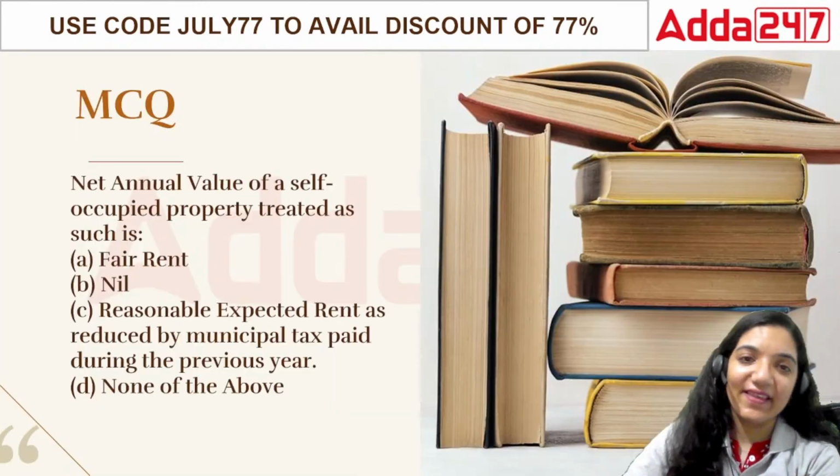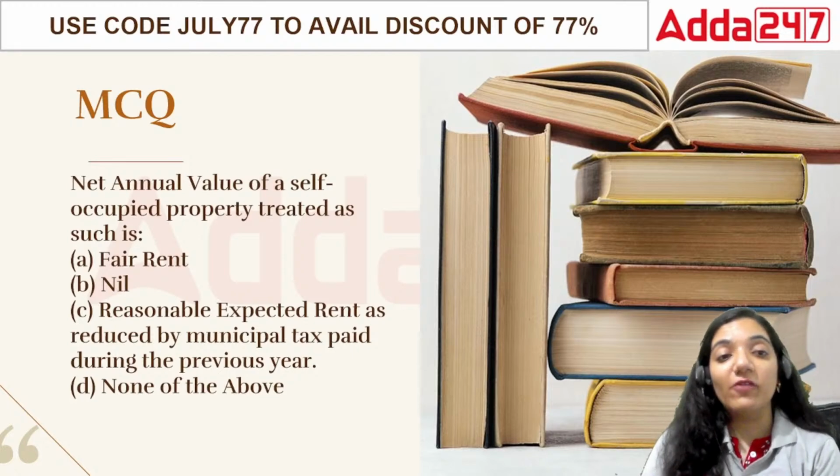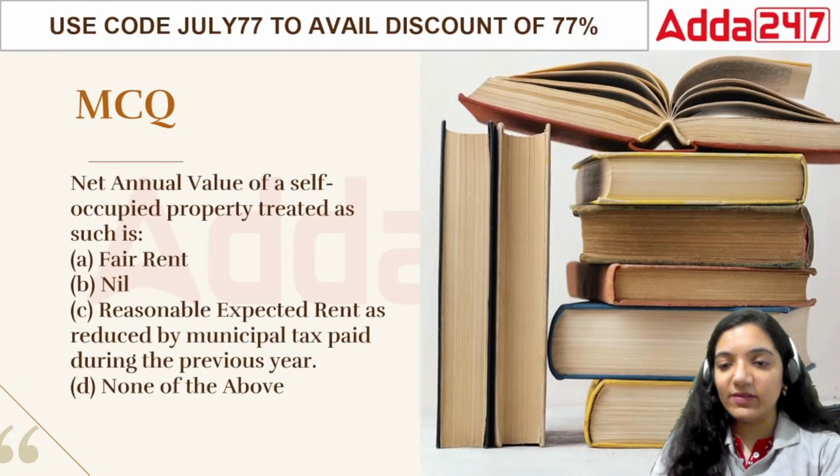Okay, next question. Net annual value of self-occupied house property is treated as: fair rent, nil, reasonable expected rent as reduced by municipal taxes paid during the previous year, or none of the above.